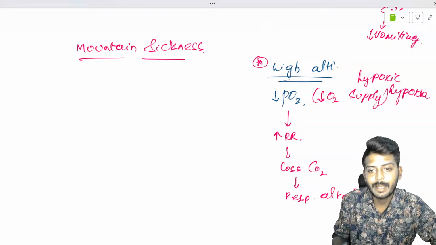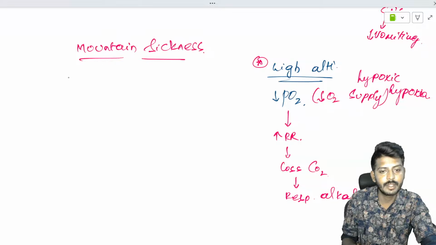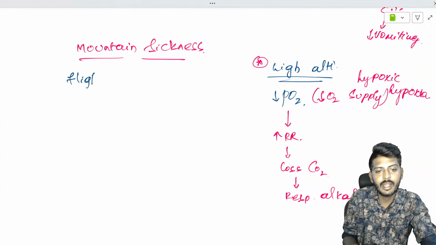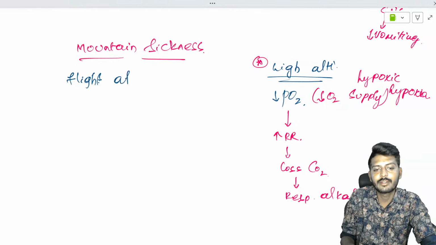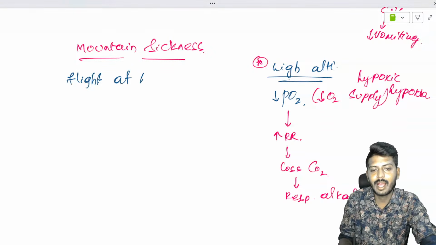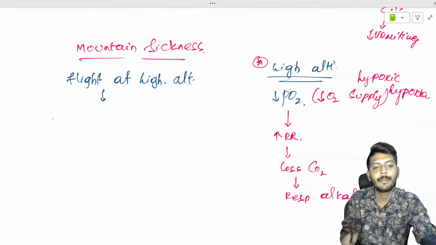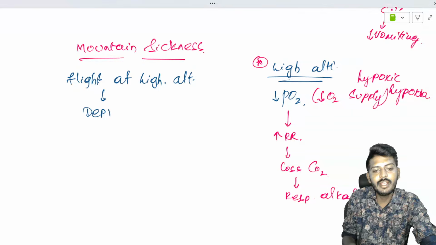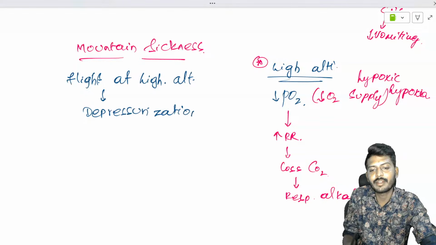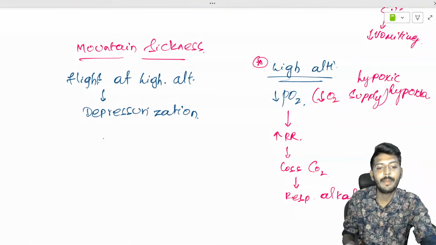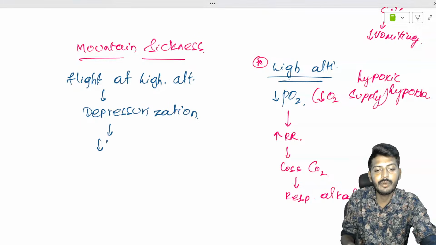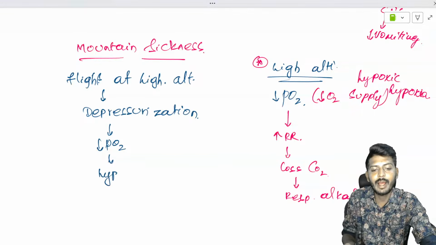There is one more scenario. In a flight at a high altitude, there is a sudden depressurization. Immediately there will be a decrease of PO2, and the person is going to suffer severely from hypoxia.